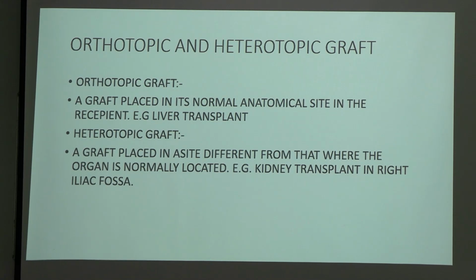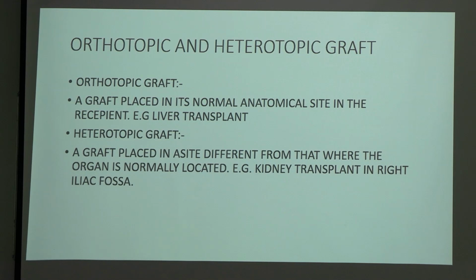I am thinking now about the place where I am placing it. I am placing it in the normal anatomical position only. Okay, this is called an orthotopic graft. And what do you mean by heterotopic graft then? A graft is placed aside from where the organ is normally located. For example, a kidney transplant in the right iliac fossa.